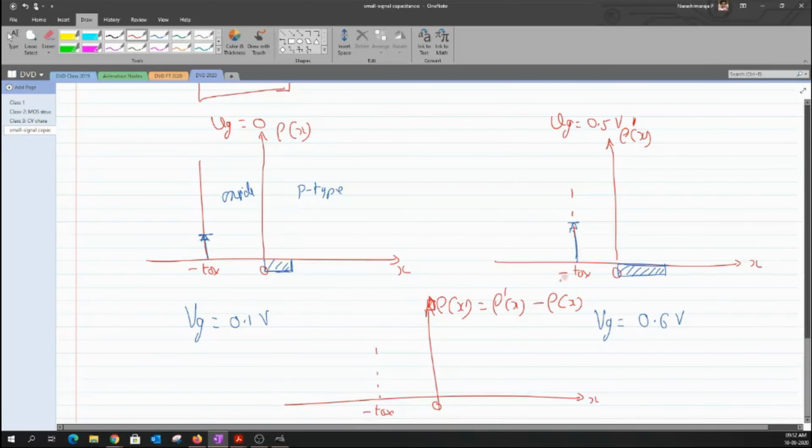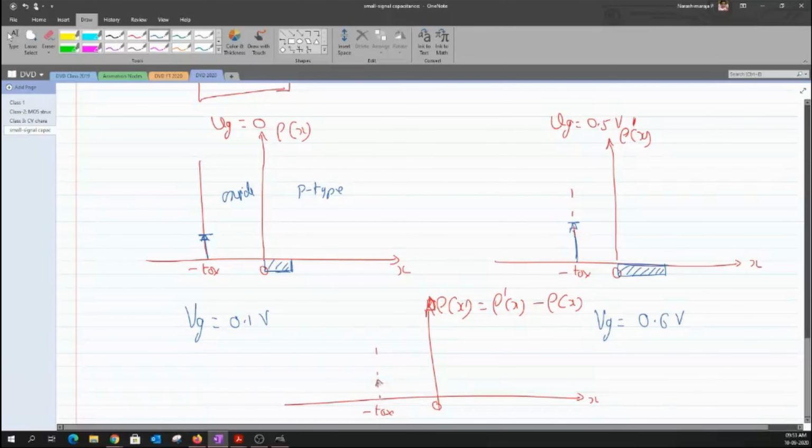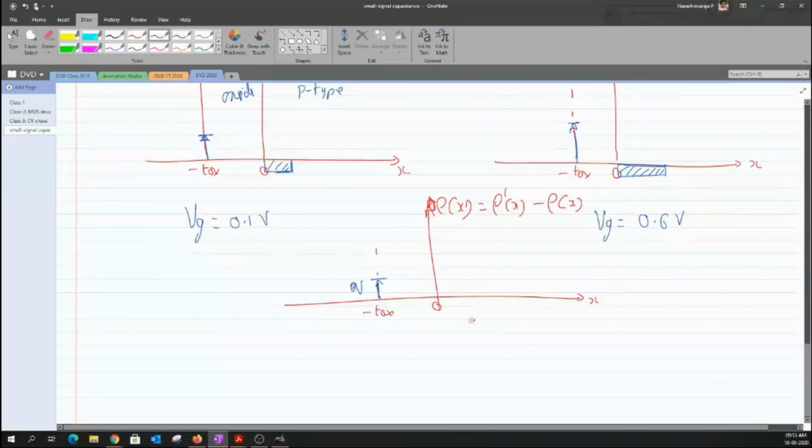When I subtract, will this delta rho be positive or negative? Positive, correct. So I would end up with the same positive setup that we had earlier, the small q. And how will I draw this one?